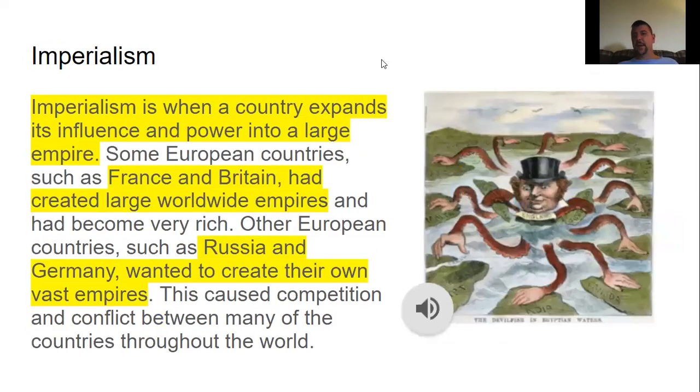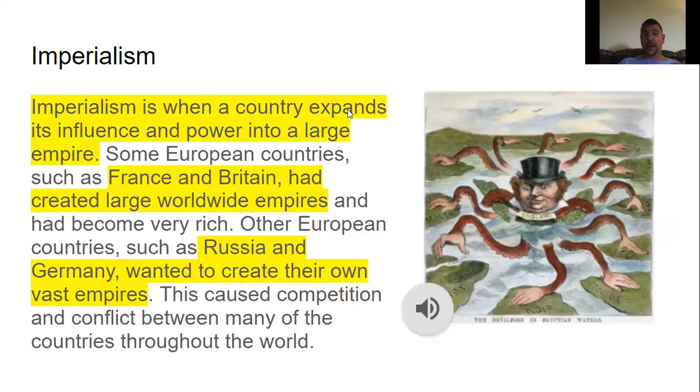All right. So then you had imperialism, and Britain is one of the major influences all around the world. Britain, they had their hand in everything. Britain had major influence in the United States. As you can see here, they've got their hand reaching out in everything England, or Britain, did.